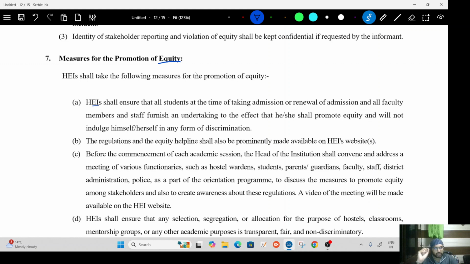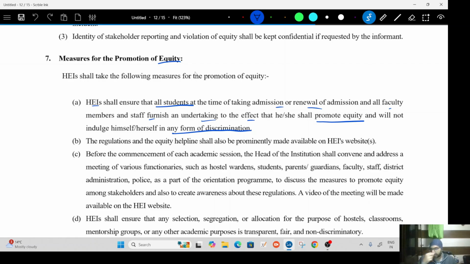Now, the higher education institute will ensure that all students, irrespective of their caste, while taking admission or renewal of admission, and all faculty members and staff furnish an undertaking to the effect that they will promote equity and they will not indulge in any form of discrimination. That is not just caste-based discrimination. If here they had mentioned caste-based discrimination, then you could have said that okay, only SC, ST, OBCs are covered.